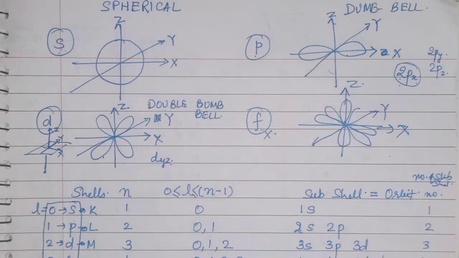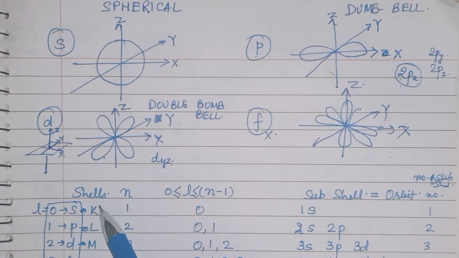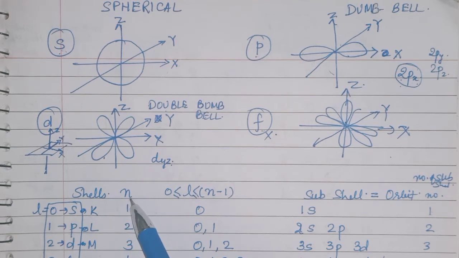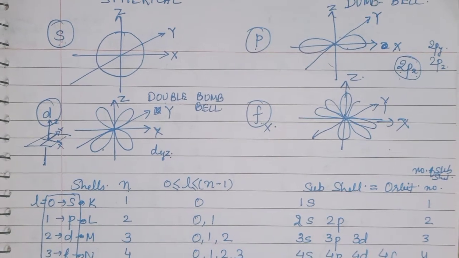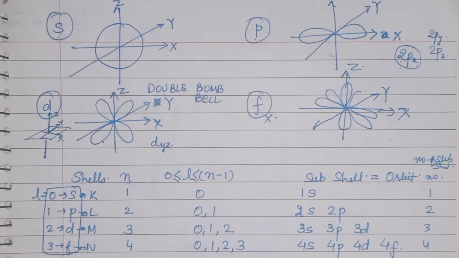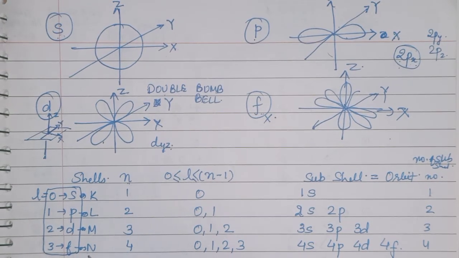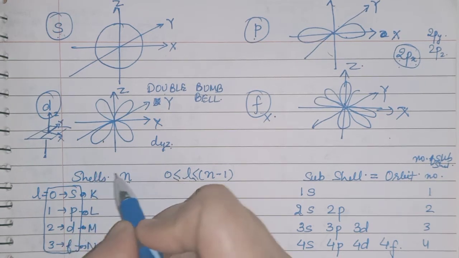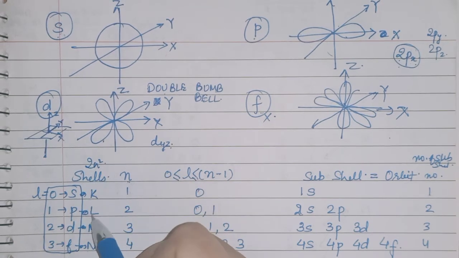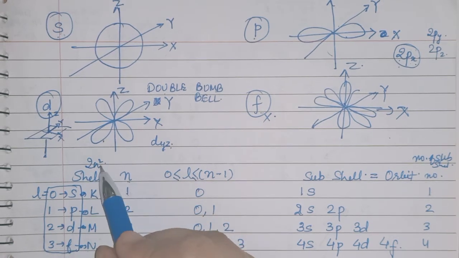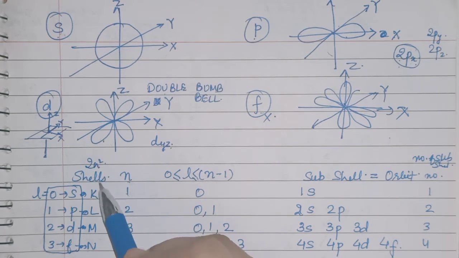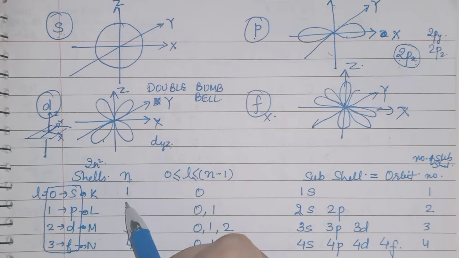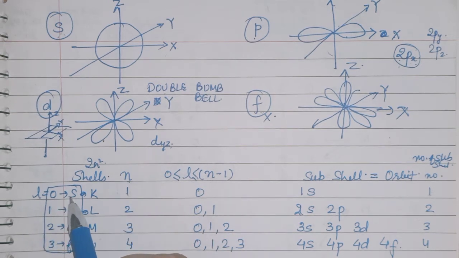Okay. Now next, see here how we will find the address of an electron. The principal quantum number, that is n. N will give you the K, L, M, N shells. So the n value is 1, 2, 3, 4, and you will get K, L, M, N. That is the shell number, which you have learned in the previous classes. See, the number of electrons is 2n square. Just like that, if it is the K shell, n is equal to 1, 1 square means 2 only.